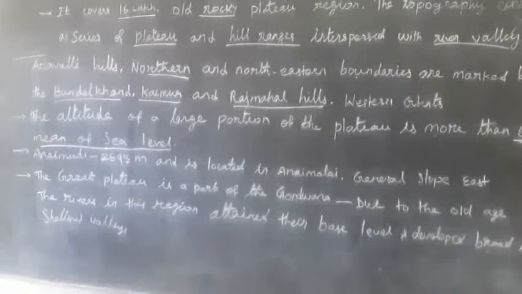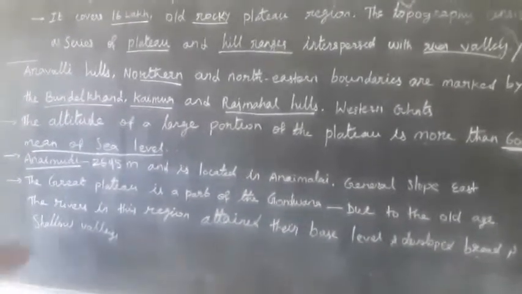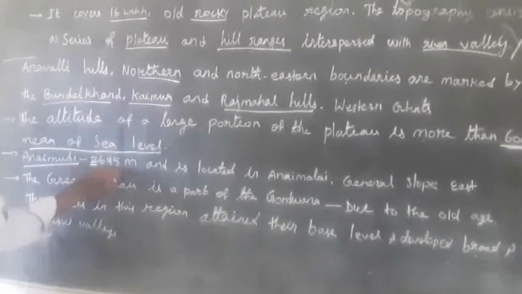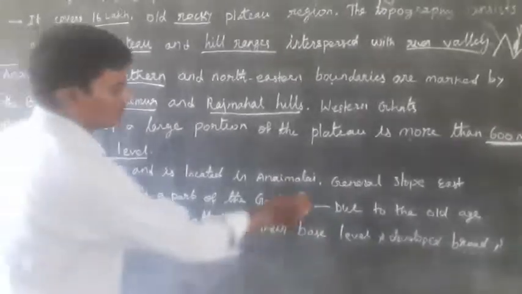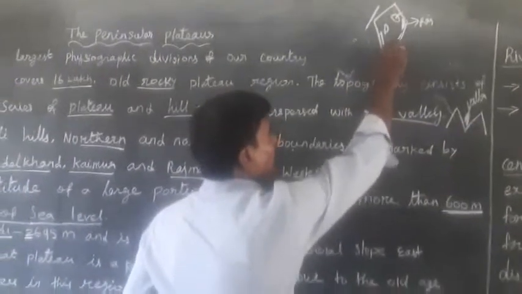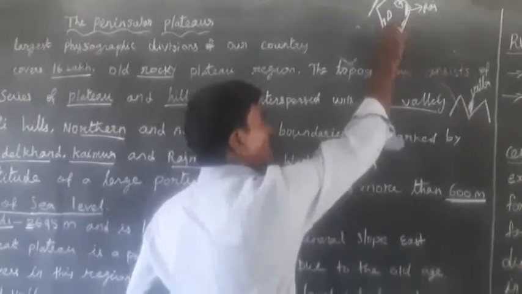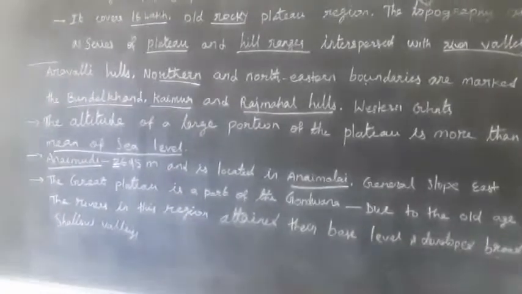After that, Anamudi is 2,695 meters high and is located in the Anaimalai. Anamudi is the highest peak in the Anaimalai.